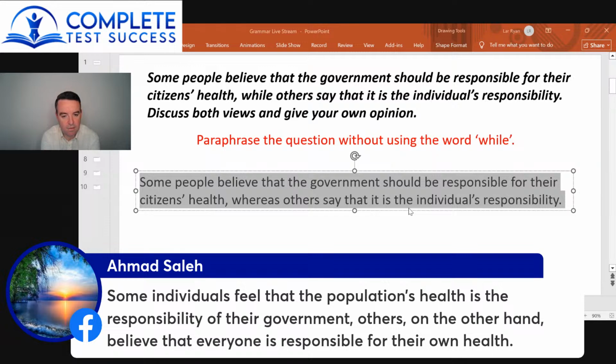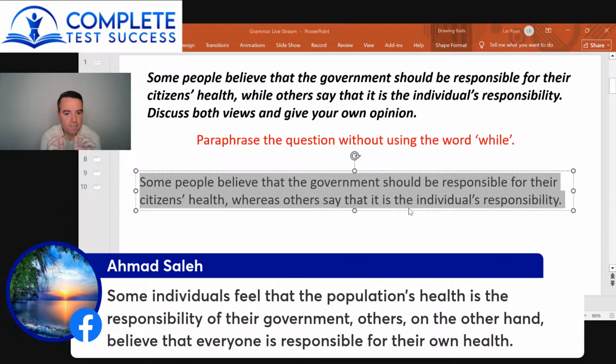The rest of the paraphrase is good. It's just that. You could also just make it 2 sentences. So you could have a full stop, and then you could have a new sentence. You could say full stop, others on the other hand. And if it was 2 sentences, you wouldn't need a conjunction to connect them. But the way you've done it here isn't appropriate.